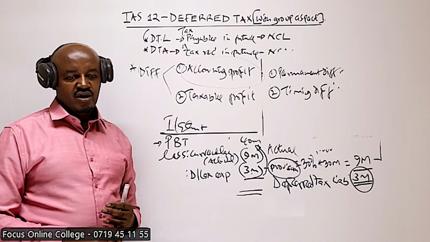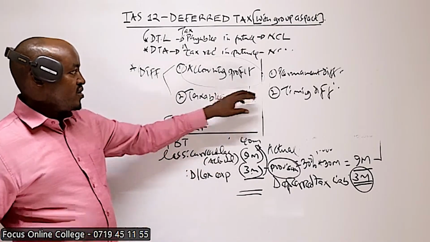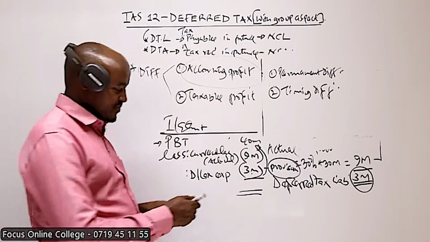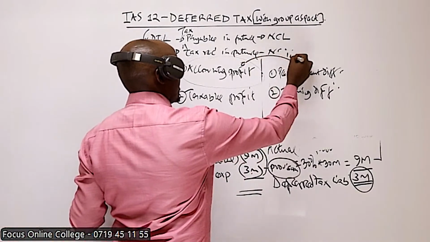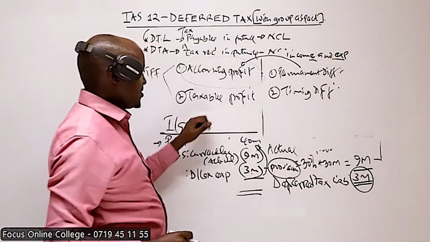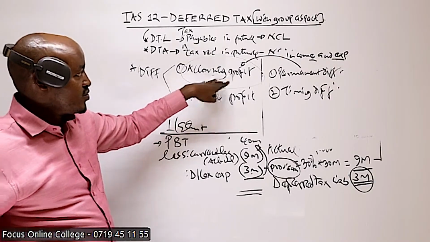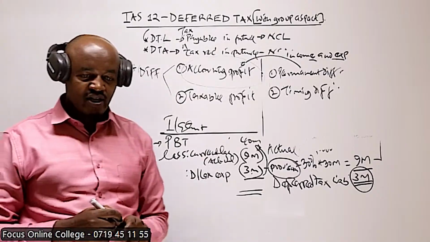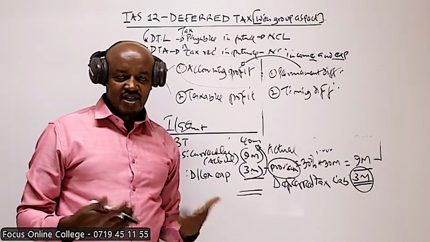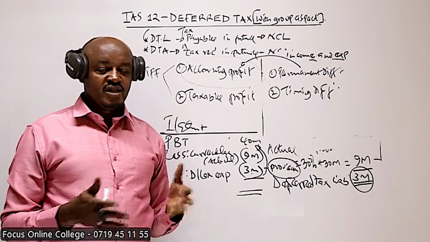Taxable profit. This difference is caused by taking into account certain items of income and expenses only in the computation of accounting profit, but those items are not taken into account in the computation of taxable profit. And automatically you know which these items are. These items of income and expenses are non-taxable incomes and disallowable expenses, or non-deductible expenses.